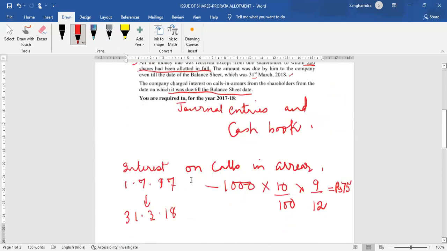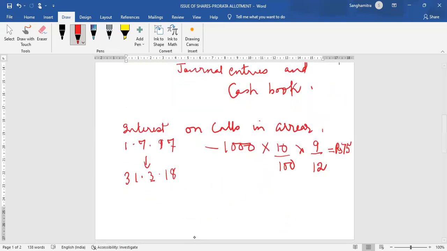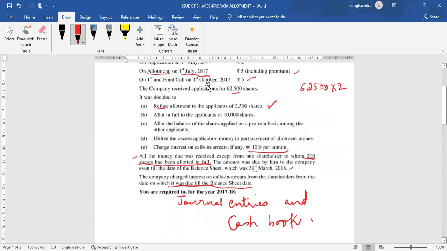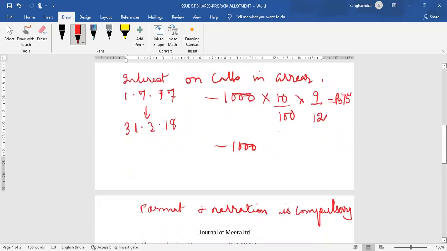So on the next 1,000, interest will have to be paid from, let us go back to the date, 1st October 2017. 1st October 2017 to 31st March 2018, balance sheet date, October, November, December, January, February, March. So at the rate of 10% for 6 months.